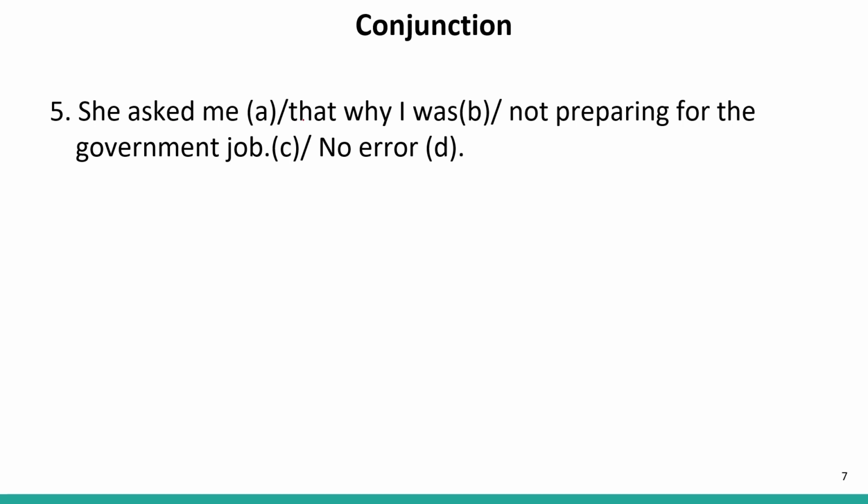Here the sentence is again like an indirect speech of an interrogative sentence. So why I was is the structure of an assertive sentence that has been used, but the word that is not required over here. In case of indirect speech, we use that in cases other than interrogative sentences, like we do in simple sentences, but not in interrogative ones. So here only one word is required, that is why.